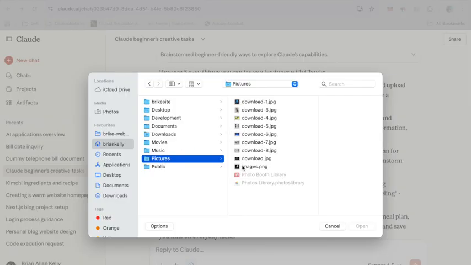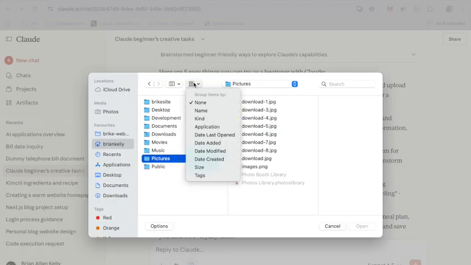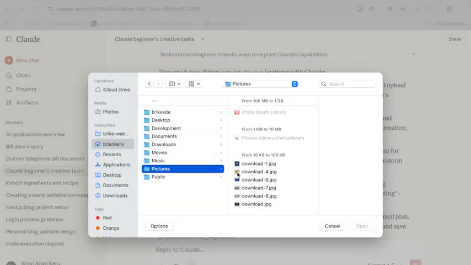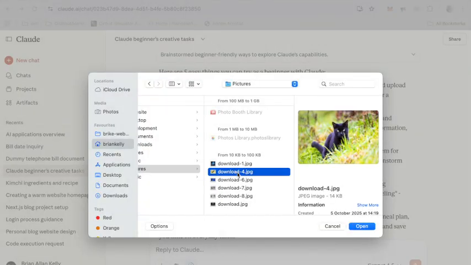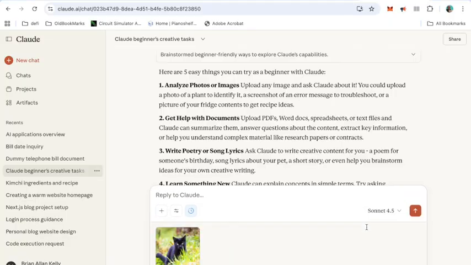So upload one of these pictures. I can't quite see them, so you can make them bigger. I could just pick one. There's one, I think it's a wee cat. That's a wee picture of a wee cat. Okay, so then we just click open and find the picture we want to analyse. And you can see here that Claude has gone and got the picture that you're looking for and put it in there.